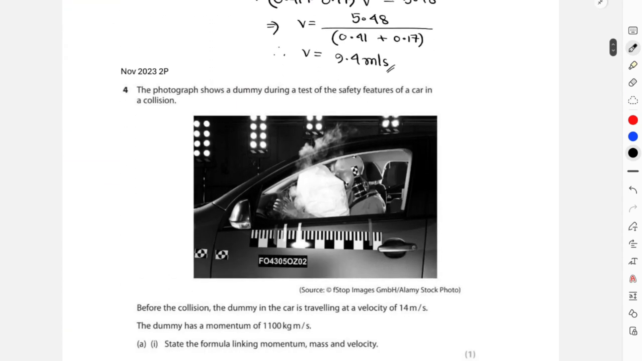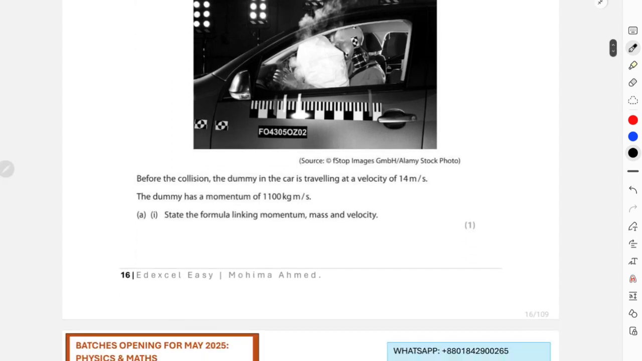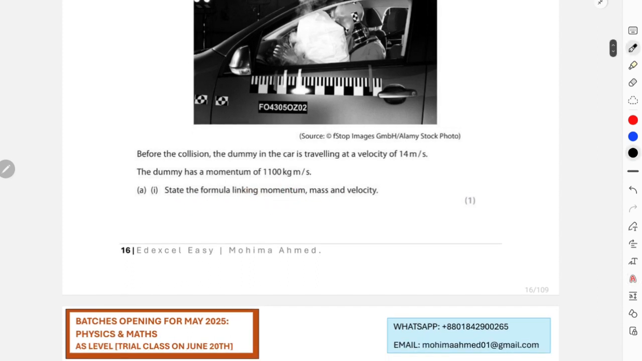This is from November 23 2P. This photograph shows a dummy during a test of the safety features of a car in a collision, and it says that before the collision the dummy in the car is traveling at a velocity of 14, and the dummy has a momentum of 1100 kg meters per second. So the formula linking momentum, mass and velocity, which is just going to be what? Momentum is equal to mass times velocity. Right, that is your final answer.